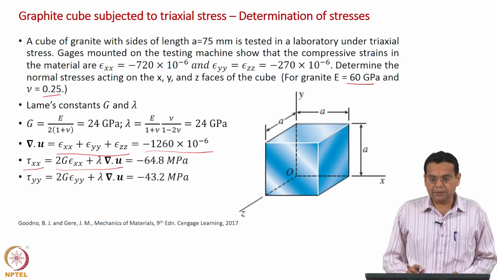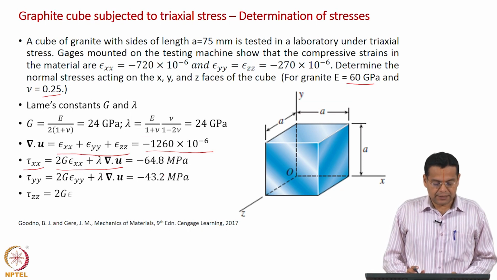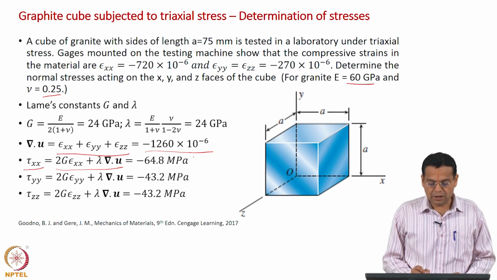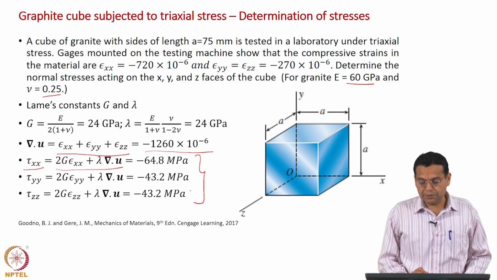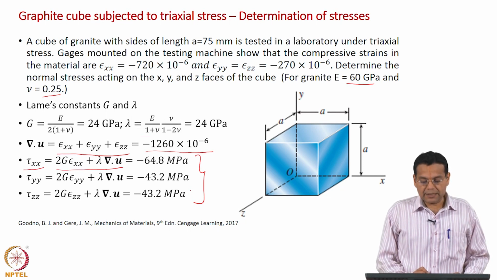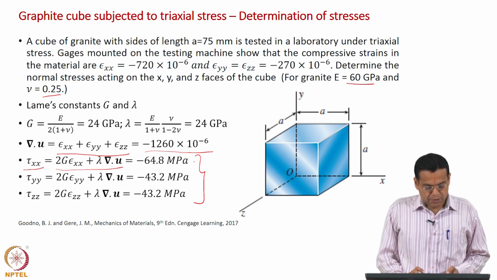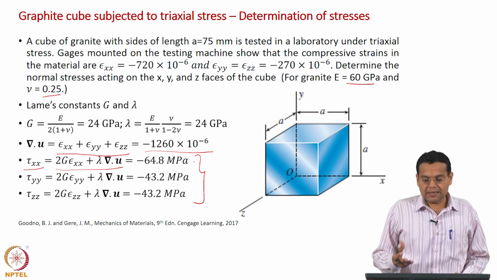Similarly, for tau yy, simple substitution will give you minus 43.2 megapascal, and similarly for tau zz we get minus 43.2 megapascal. Of course, all of them are compressive. Remember the unit is megapascal, while the units of G and lambda are gigapascal. Usually the stresses, as we have seen in all the cases, are in megapascal, while the properties E, G, etc. are in gigapascal.